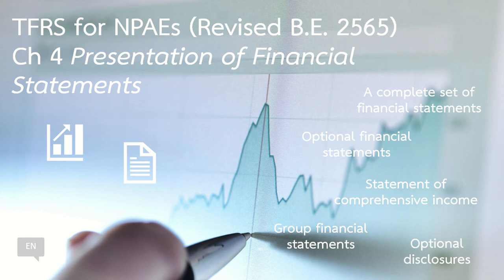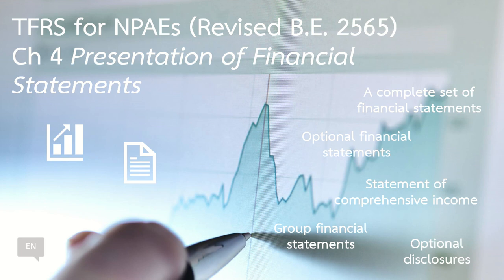The TFRS for NPAEs revised BE 2565 requires that a complete set of financial statements consists of Statement of Financial Position, Statement of Income, Statement of Changes in Equity, and Notes to Financial Statements. In addition, the standard also makes available optional statements.